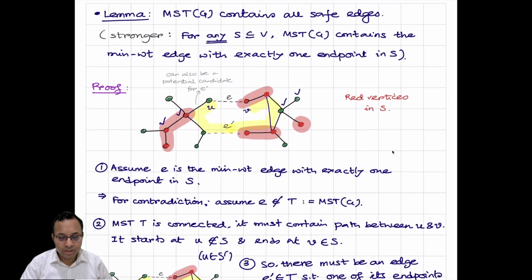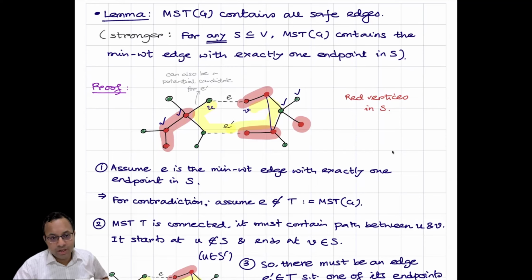So there are several edges. Some edges will have both endpoints in S. We're not considering them. Some edges will not have any endpoint in S. That's also something which we will not consider, but we'll only consider those edges which have only one endpoint in S and the other endpoint is not in S. So let's call S prime to be V minus S, those vertices which are not in S. So one endpoint is in S, the other endpoint is in S prime. And among those edges, we prove that the minimum cost edge is part of the MST. And in fact, if it's a component, that is exactly the safe edge. So how do we prove it?